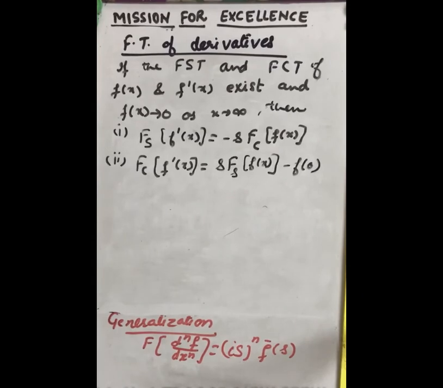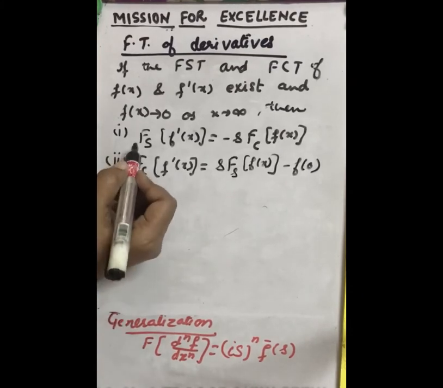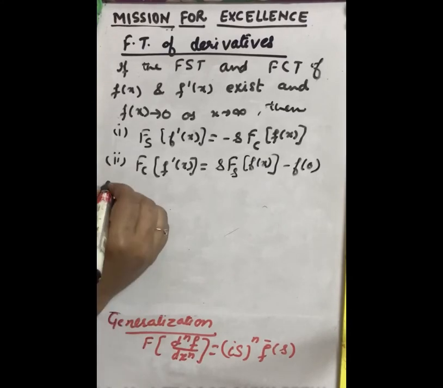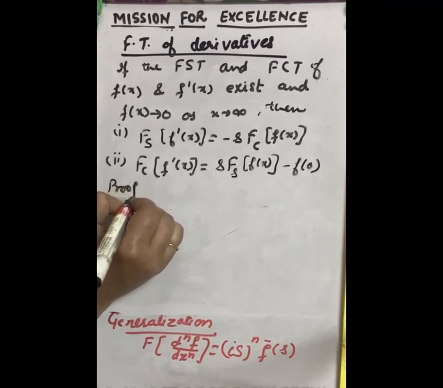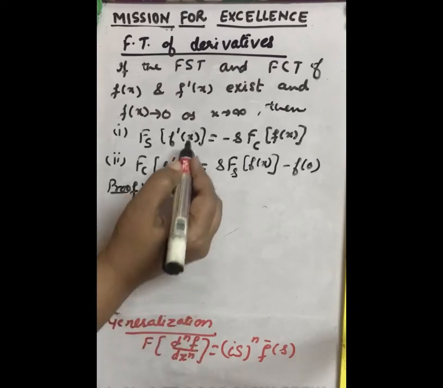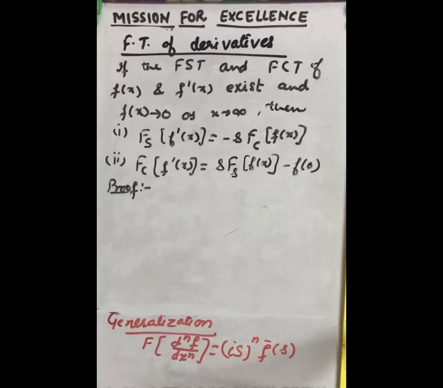So these are the Fourier sine and cosine transforms of the derivatives. Let us prove them one by one. This is the generalization of the Fourier transform of the nth derivative, and these are the sine and cosine transforms.